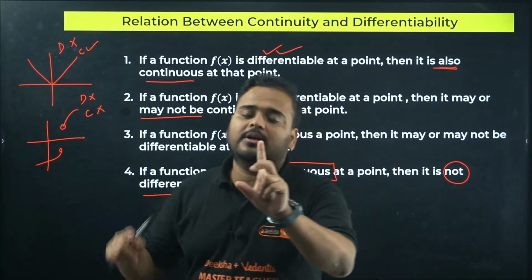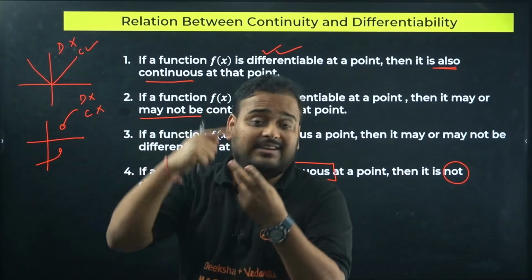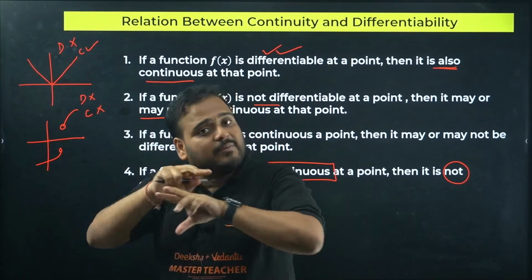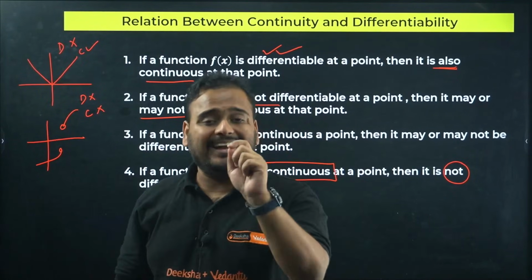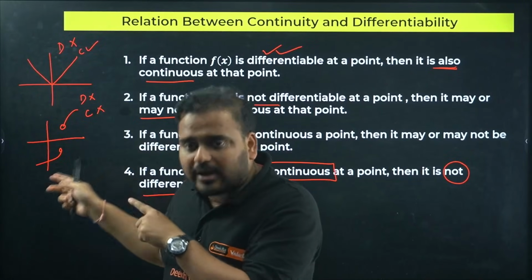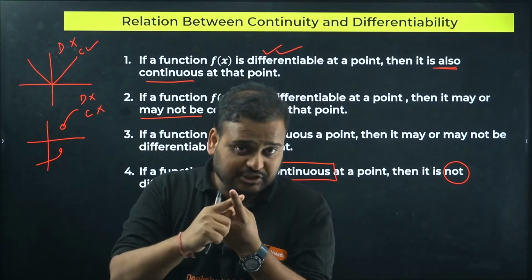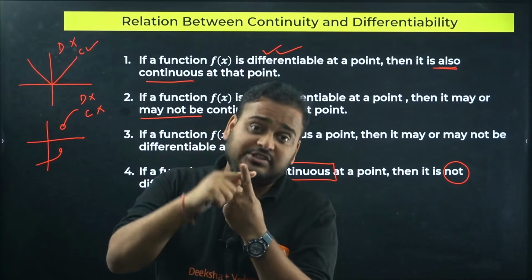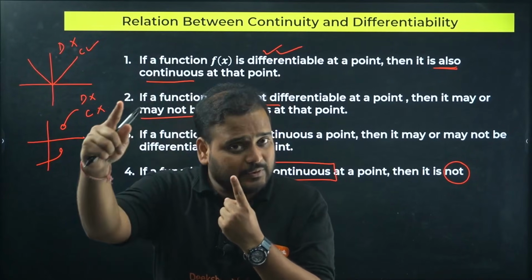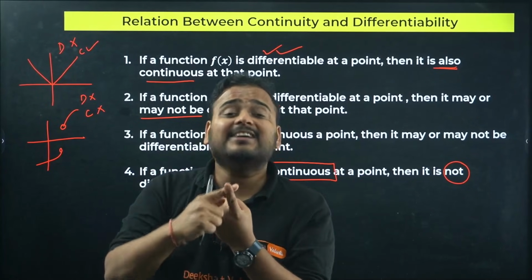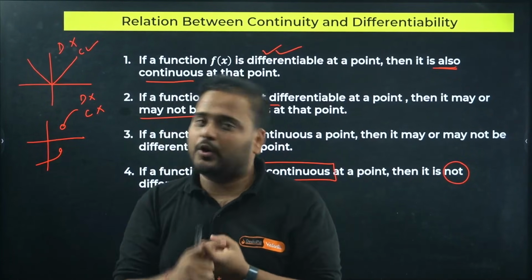So basically two summary points. If it is differentiable, it will be continuous. If it is discontinuous, it will be non-differentiable. Repeat after me right now, because I know there's confusion. Let's clear it up with me. If it is differentiable, it will be continuous. If it is discontinuous, it will be non-differentiable.